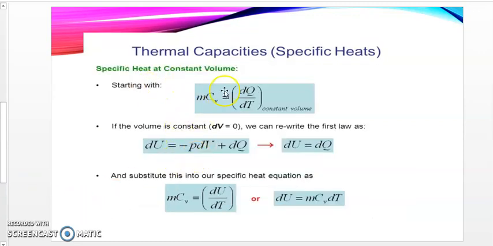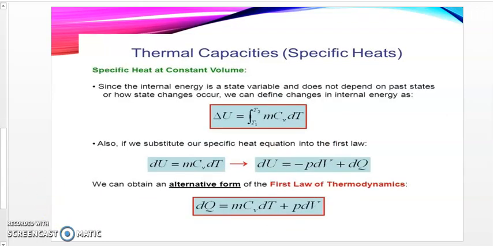Still on the specific heat capacities, we have the one for constant volume, and if the volume is constant, it means that the change in volume will be equal to 0. We can rewrite the first law as follows. Instead of dU equal to negative PdV plus dQ, we simply have dU equal to dQ, since dV here is equal to 0, and this applies to the second equation as we are going to use it when we dive into calculations.